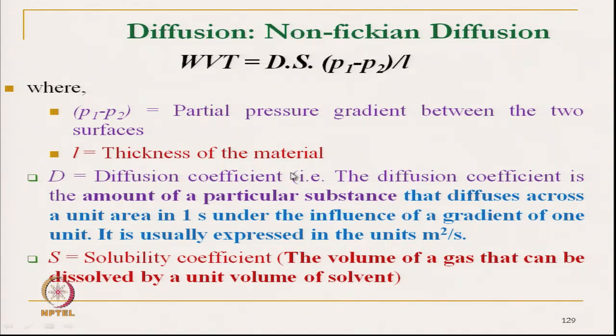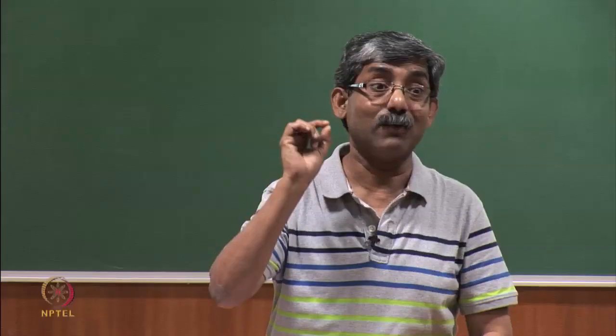D is the diffusion coefficient and S is the solubility coefficient, that means the volume of gas that can be dissolved by a unit volume of solvent. Now, this is important for a textile material. Here we are not talking about the gas, we are talking about moisture vapor.